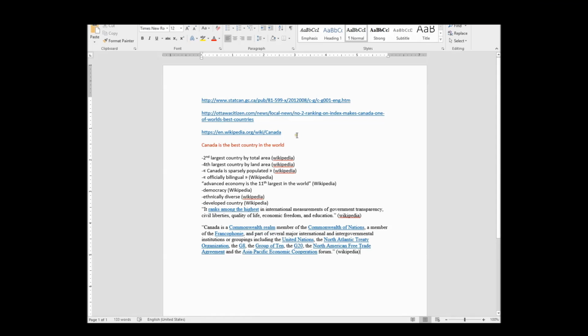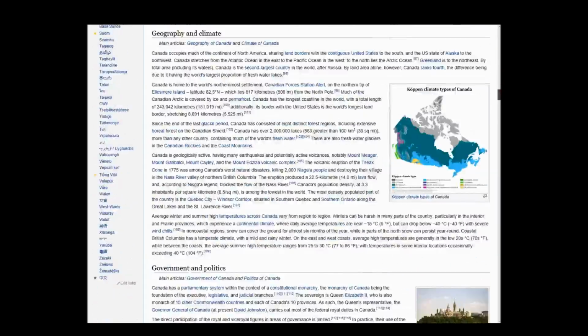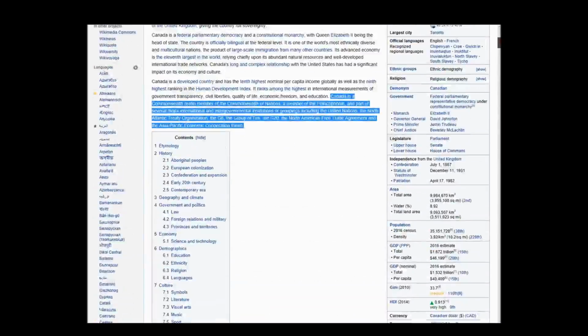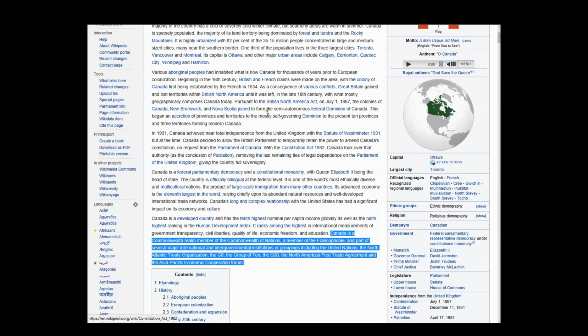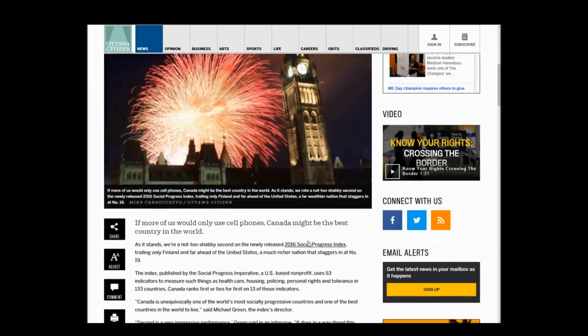It's just a whole bunch of facts. Nothing that's really organized, nothing that's necessarily logical, but I've got a really interesting compilation of ideas here. If you guys look at this article, look just even at the scroll bar, how massive this document is. So I can easily come back and get more facts from here. So let's now go to this article and see what other kind of facts I've got here. And I'm going to note that this is from the Ottawa Citizen, so that when I'm trying to reference things, I know what to say.